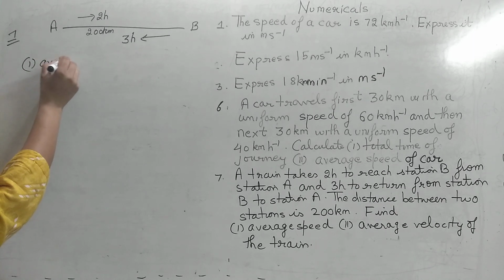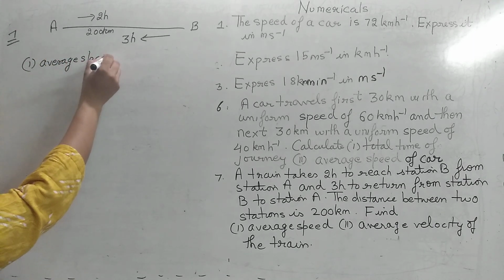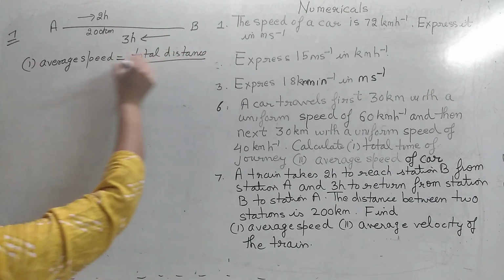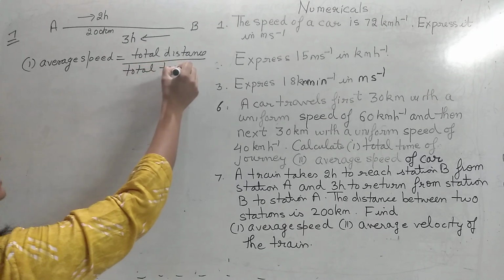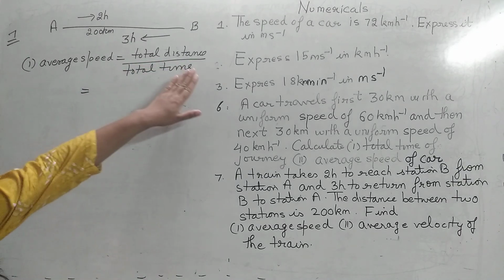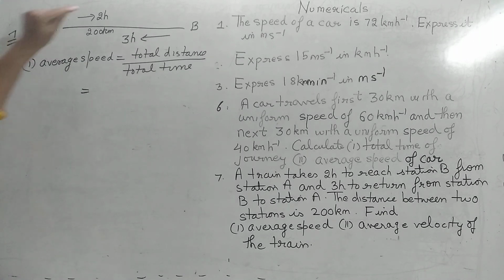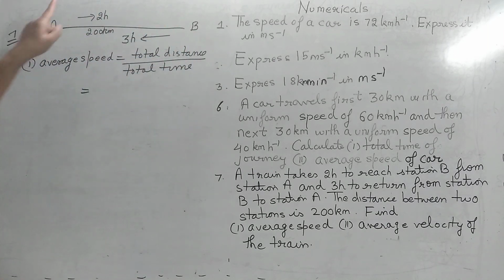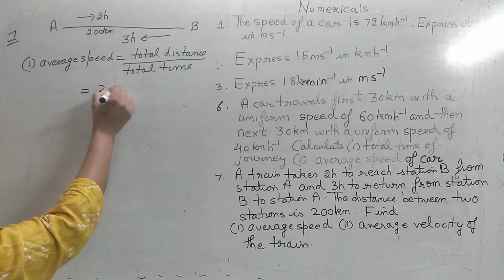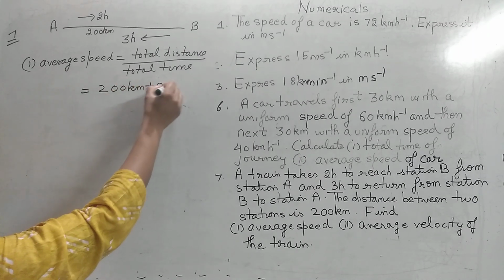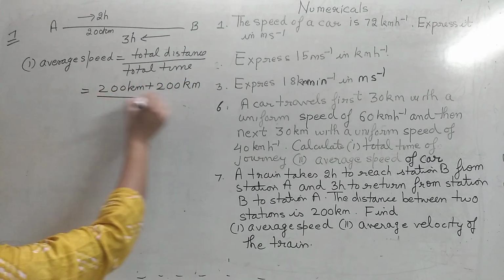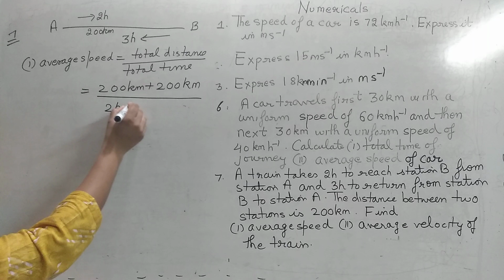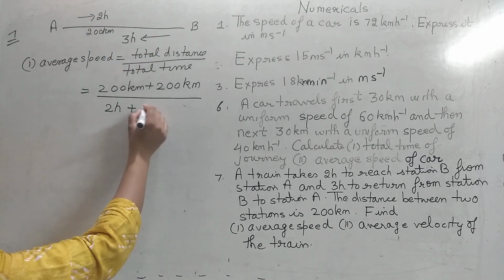We know that what is average speed? Just now we have done the formula. It is total distance traveled over total time taken. ना टोटल डिस्टेंस कितना ट्रेवल हुआ है, पहले ए से बी तक जाने के लिए 200 किलोमीटर, उसके बाद बी से लेके ए तक जाने के लिए 200 किलोमीटर. So 200 kilometer while going, 200 kilometer while coming. What is the total time taken while going? It has taken 2 hours. While returning, it has taken 3 hours.